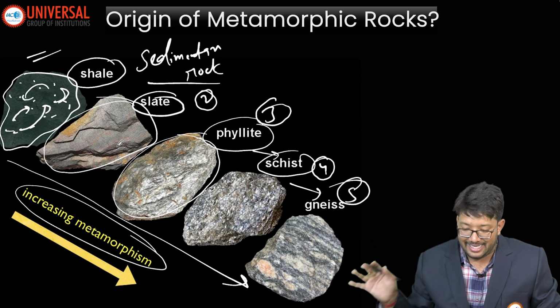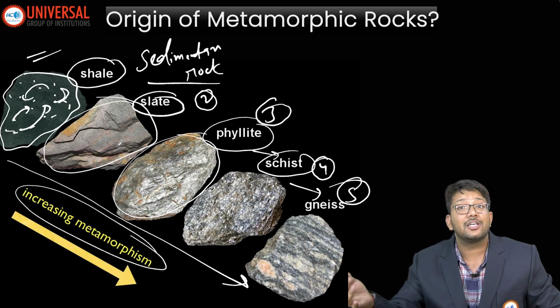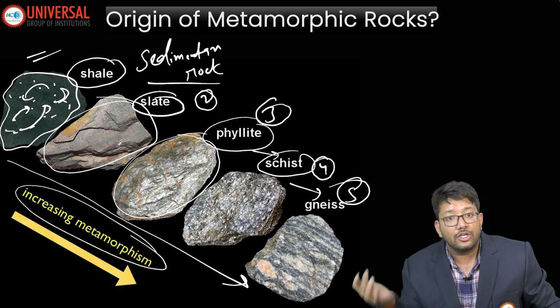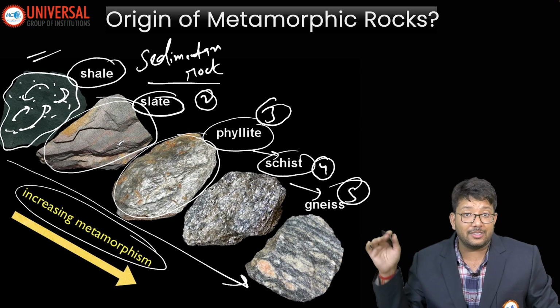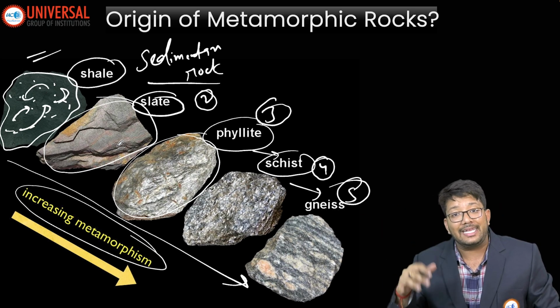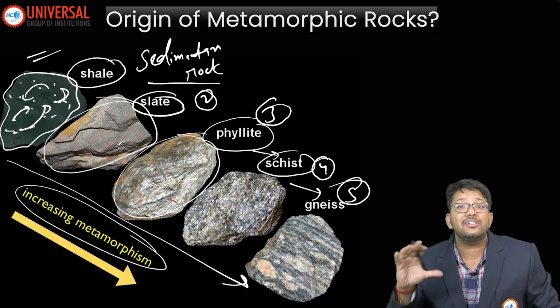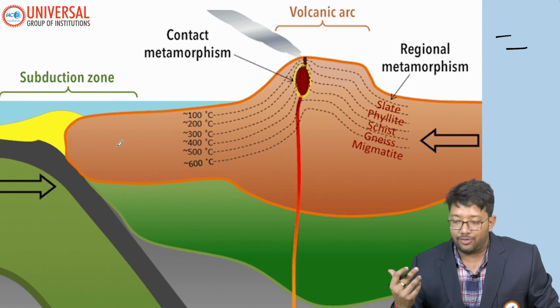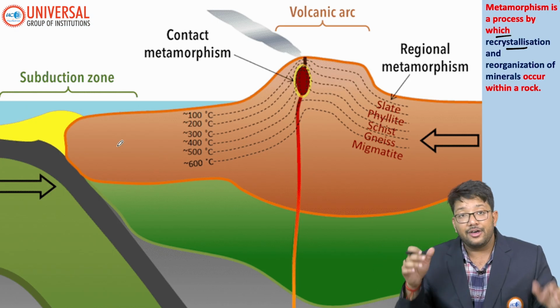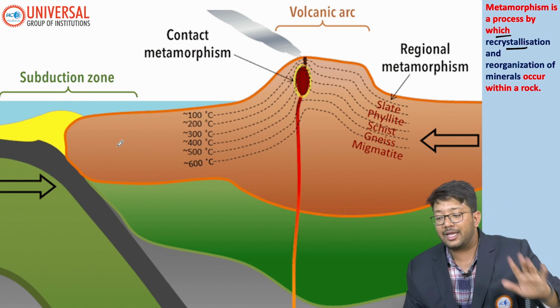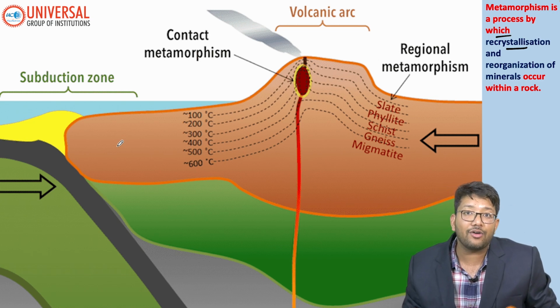Phyllite, schist, gneiss, slate also have crystals, but they got recrystallized. As the temperature and heat increase, the crystals also change their positions. That's why metamorphism is recrystallization and reorganization of minerals within a rock.